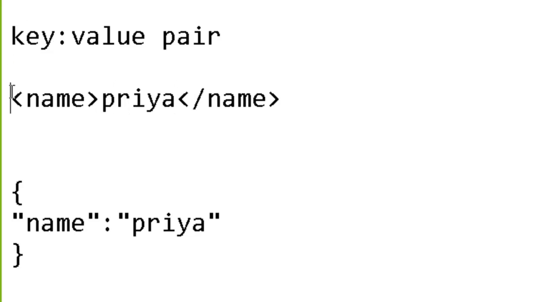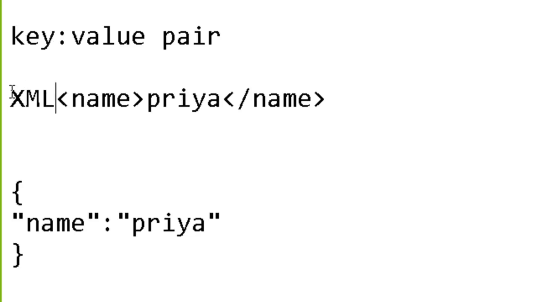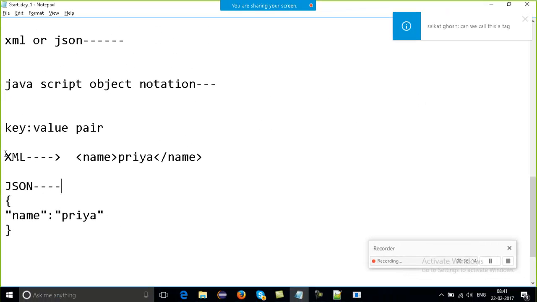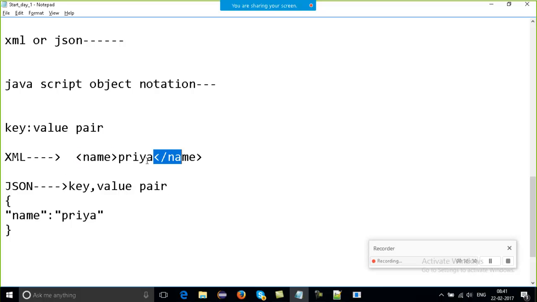Understood? So this is my XML. Within my XML, it works like this. And the same thing, if I want to write in the format of JSON, can we call this a tag? Yes, you can call it that, but actually I use the term key value pair. This is the tag because it's a start tag, end tag with a name as your value. And if I want to say what this is, this is a key value pair.